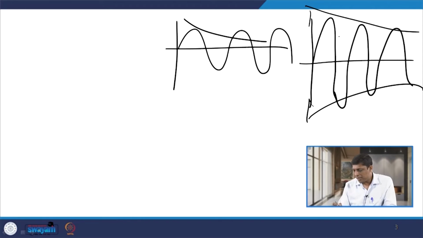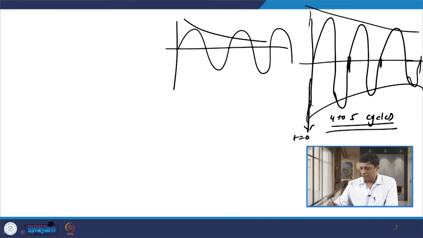You can observe that the first cycle is here, the second cycle is here, and the third cycle is also here. During the first few cycles, say 4 to 5 cycles after the inception of fault, at this instant fault occurs at t equal to 0, the wave shape of fault current is asymmetrical in nature, and this asymmetry contains both transient component as well as steady state component.